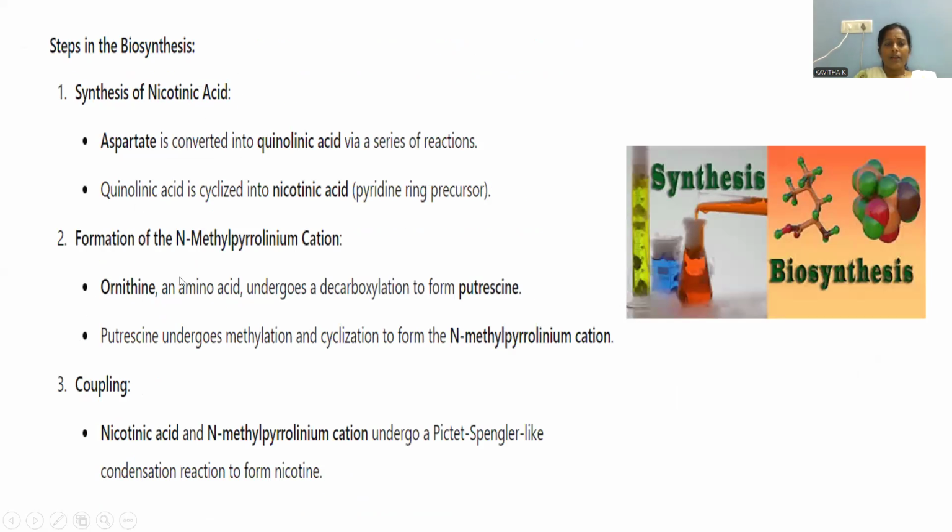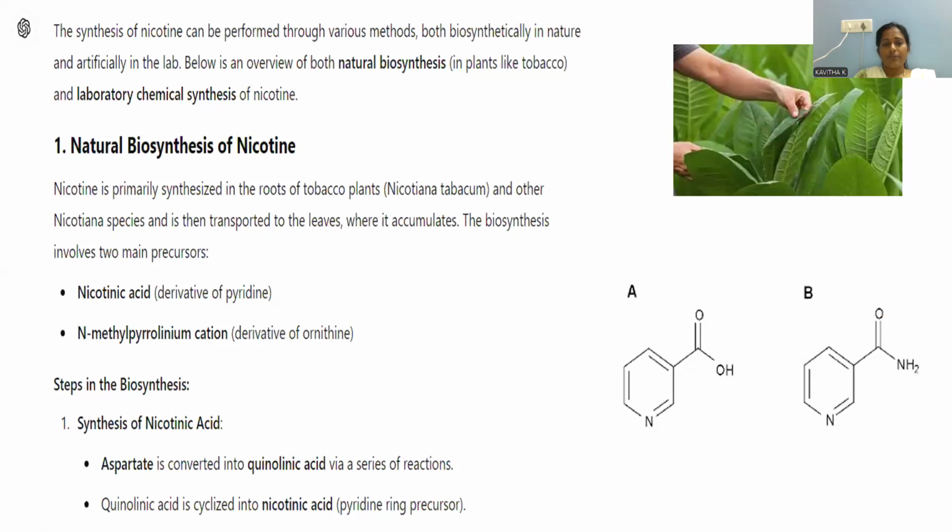Nicotinic acid, this pyridine ring precursor, was taken, and the formation of N-methyl pyrrolinium cation, the ornithine cycle will be there, and an amino acid undergoes a decarboxylation to form putrescine. Putrescine undergoes methylation and cyclization to form N-methyl pyrrolinium cation. Nicotinic acid and N-methyl pyrrolinium cation undergo Pictet-Spengler-like condensation to form nicotine. This is the way the process is carried out.